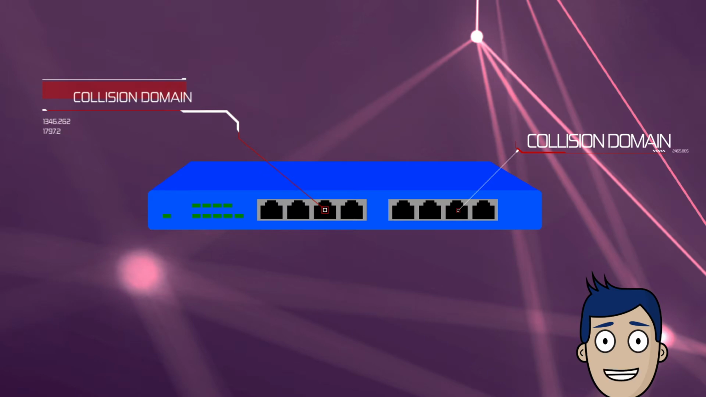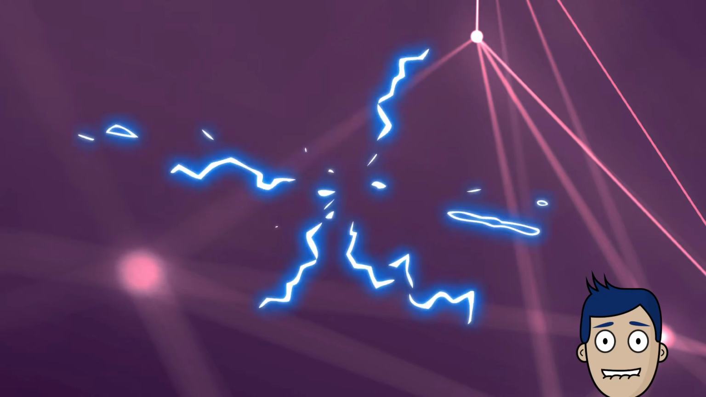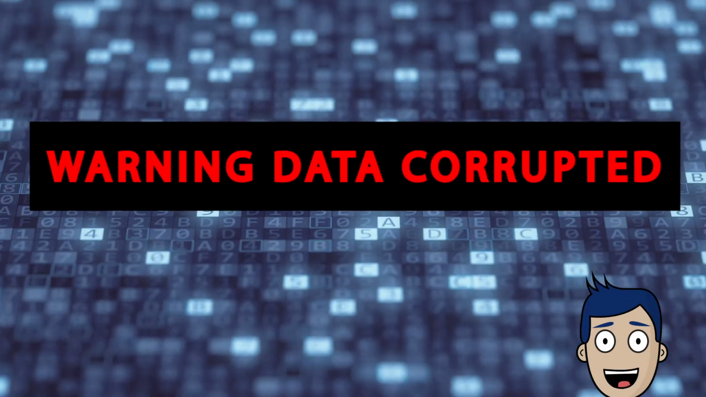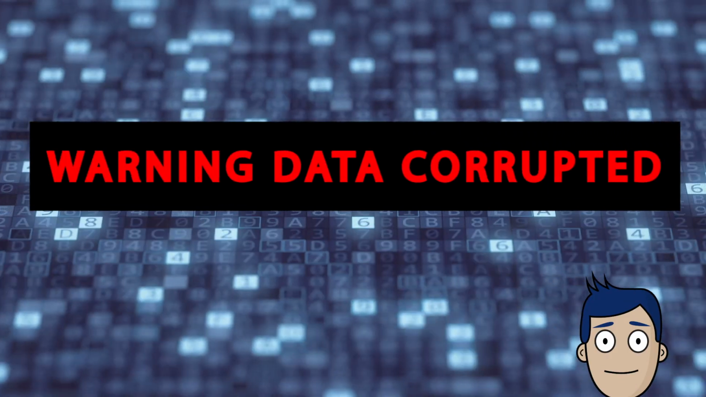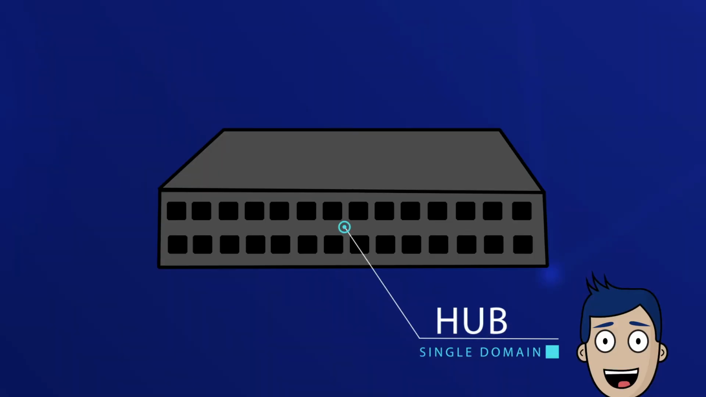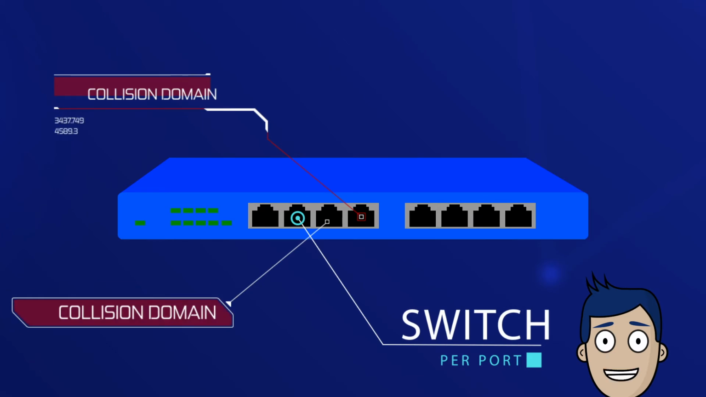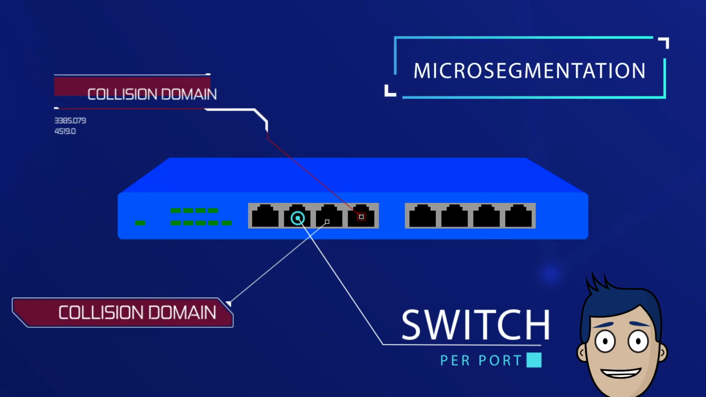Another great value of a switch is its ability to have multiple collision domains. A collision is where a data frame traveling along a network cable collides with another frame. This will cause the data inside the frame to become corrupted. Unlike a hub, which has a grand total of 1 collision domain, the switch has a collision domain per port. We call this process microsegmentation.